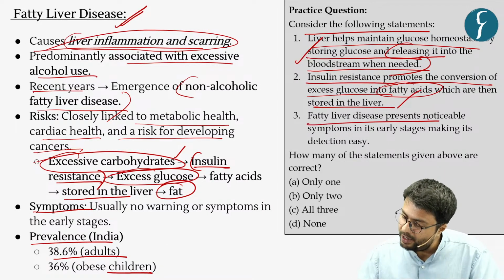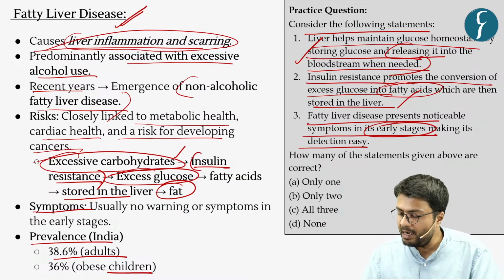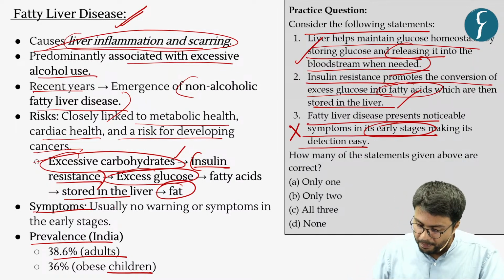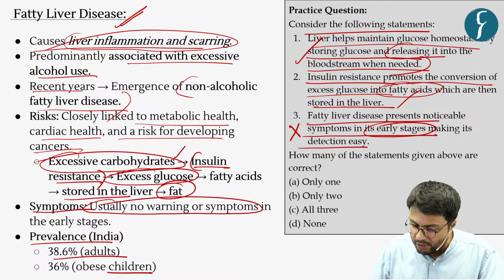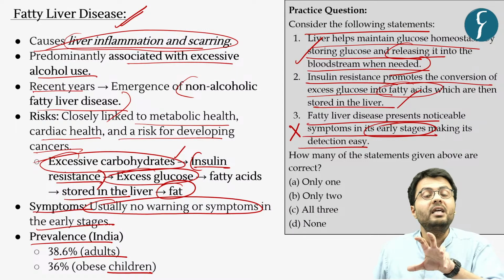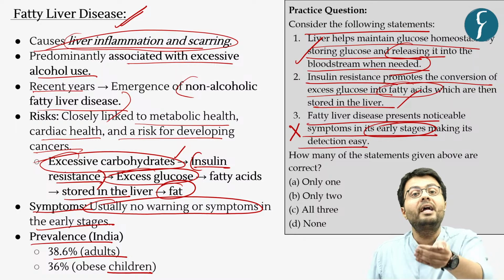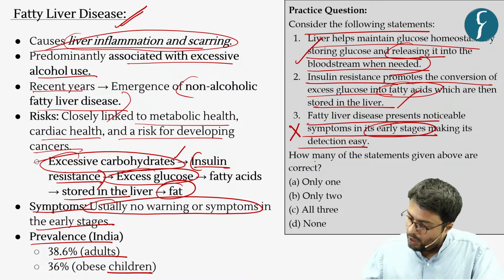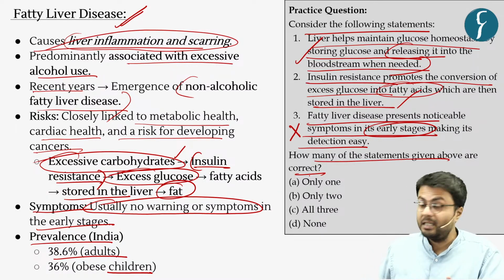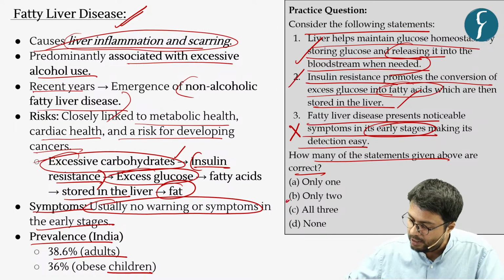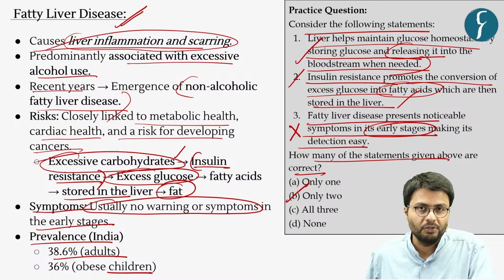Further, fatty liver disease presents noticeable symptoms in its early stage, making detection easy, which you can understand is an incorrect statement because there is usually no warning or symptoms in the early stage of this disease, and this disease is usually diagnosed at an advanced stage. So, how many of the statements given above are correct? Which means two statements are correct. Hence, option B is the right answer.